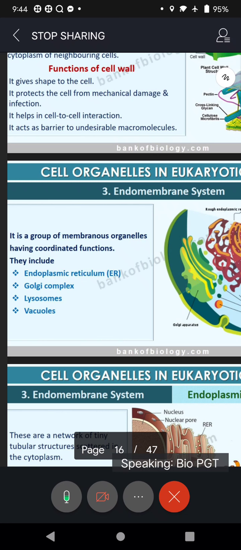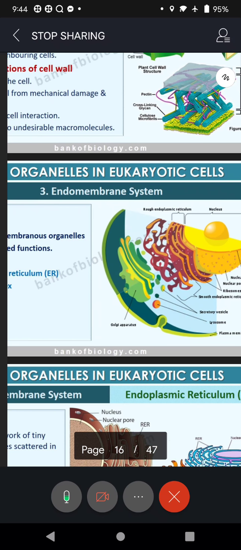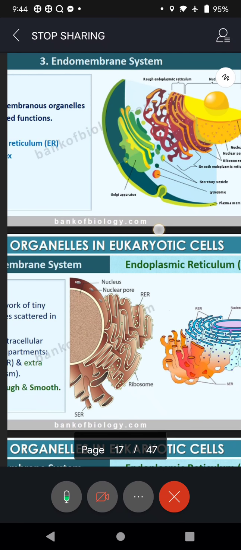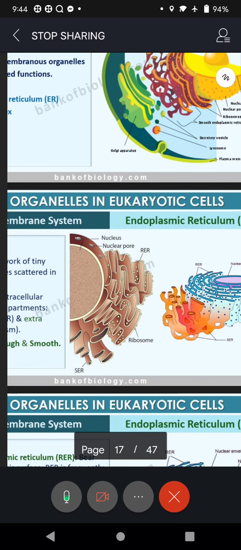In my previous session I said that if the surface of the endoplasmic reticulum provides its surface to ribosomes, then we say rough endoplasmic reticulum. Look at that, I am showing here. I hope you are able to see. RER. And those small dots on the surface are ribosomes.